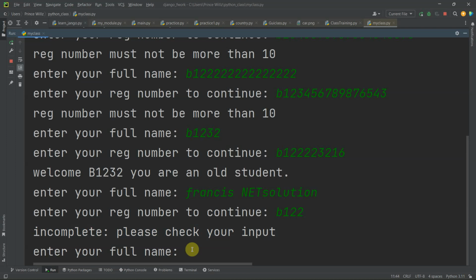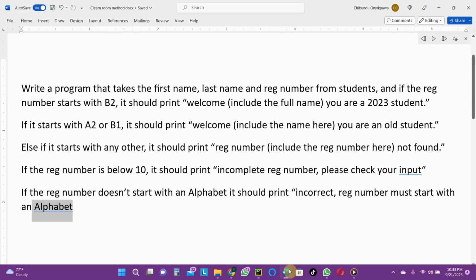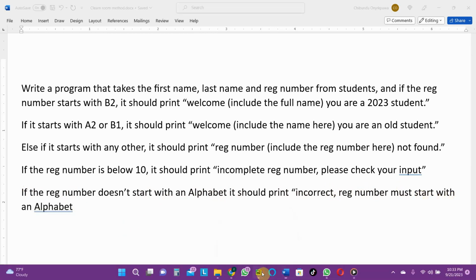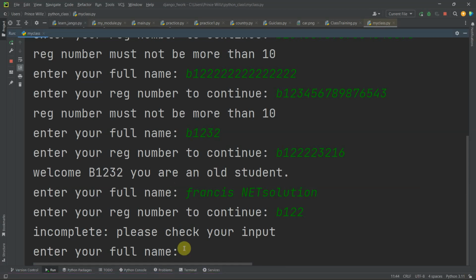Now what if the range number started with just a number, without an alphabet? As you can see here, it says if the range number doesn't start with an alphabet, it should print incorrect range number. Range number must start with an alphabet. What if it didn't start with an alphabet? Let me say maybe 444, something like that.